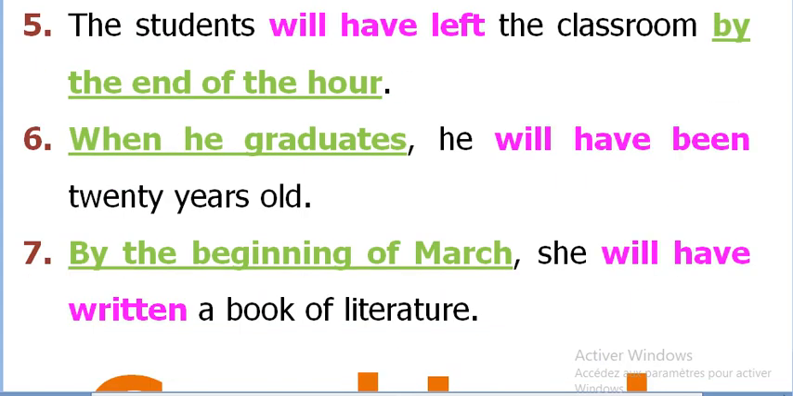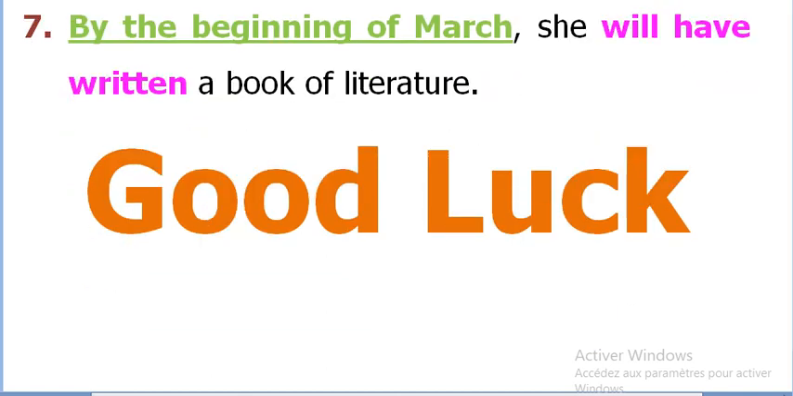Number 7. By the beginning of March, she will have written a book of literature. Will have does not change. We cannot say will has. Always have. Will have plus past participle, written, of the verb to write, a book of literature, which means the beginning of March will witness the completion of this activity. What is this activity? The fact of writing a book of literature.